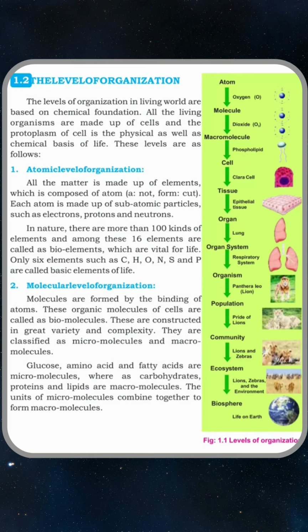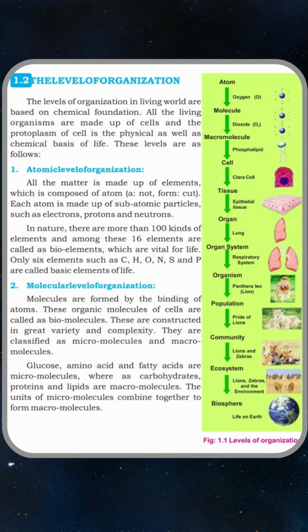1. Atomic level of organization. All matter is made up of elements, which are composed of atoms. Each atom is made up of subatomic particles, such as electrons, protons and neutrons. In nature, there are more than 100 kinds of elements, and among these, 16 elements are called bioelements, which are vital for life. Only 6 elements, such as C, H, O, N, S and P, are called basic elements of life.